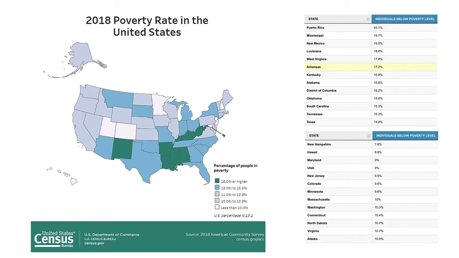The overall official poverty rate for 2018 was 12%, as we saw, but look at Mississippi, it's 20%. And now look at the other end of the spectrum, New Hampshire, just under 8%. So that overall rate of 12% obscures lots of variation from state to state. The rate in Mississippi is almost 3 times as high as the rate in New Hampshire.